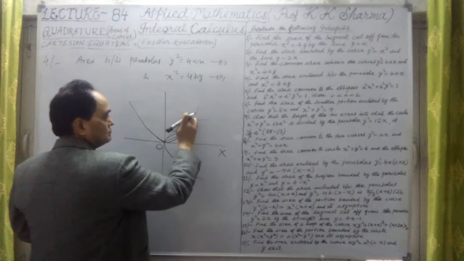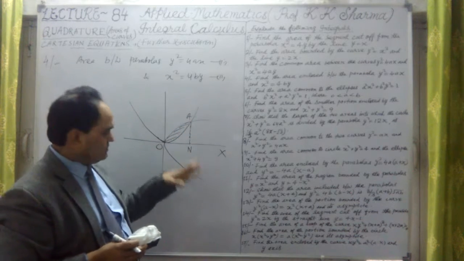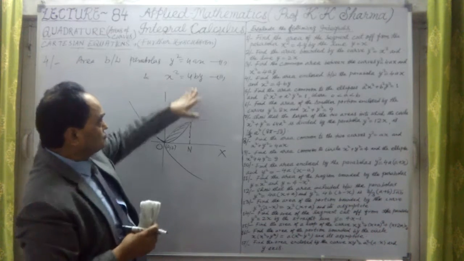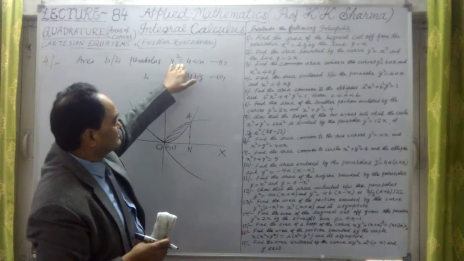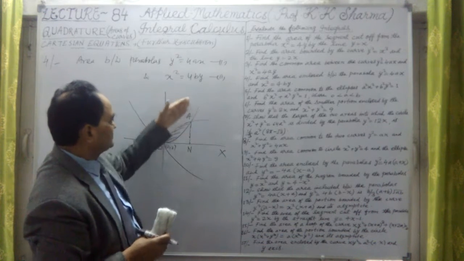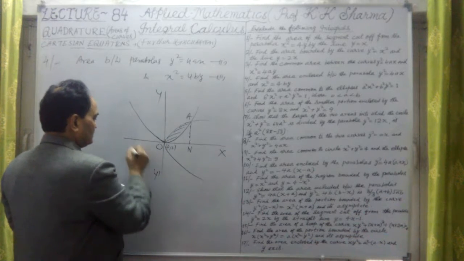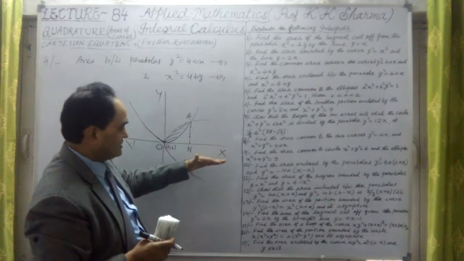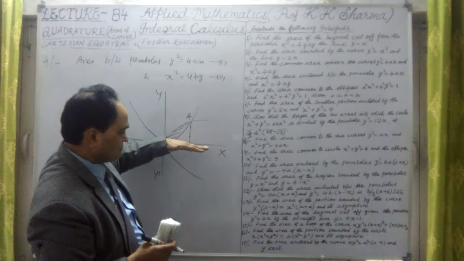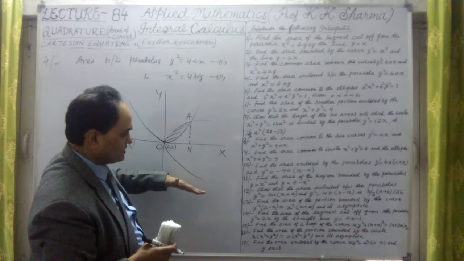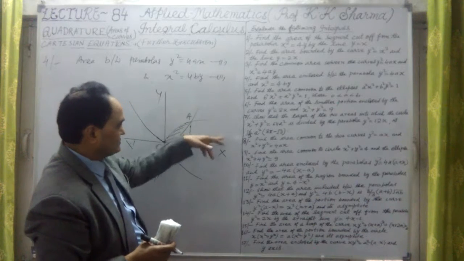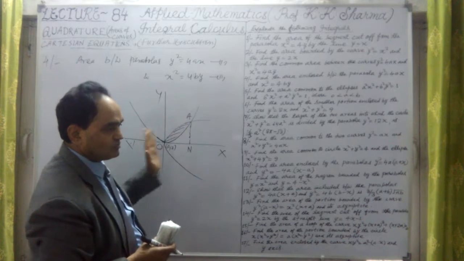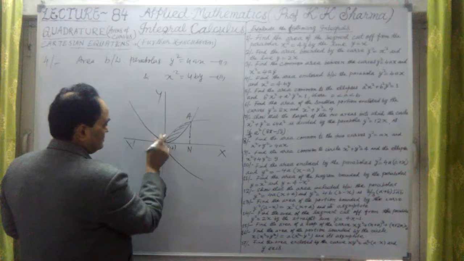Okay, so what are the coordinates of A that we have to find out, and then 0, 2. This is 0, 0 origin, because these two parabolas are also passing to the origin. This is symmetric about x-axis, this is symmetric about y-axis, this is y-axis here, y dash, this is x dash. So first parabola is symmetric about x-axis, that means similar shape can be found above x-axis and below x-axis. This is symmetric about y-axis, because on the two sides of y we have the similar shape of the curve. Okay, that is this point here.